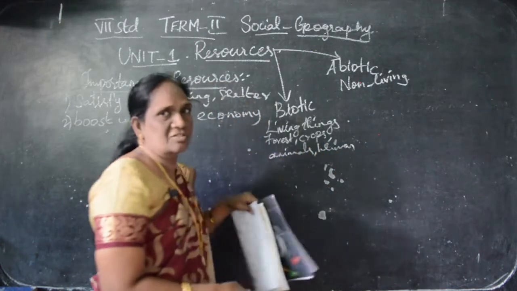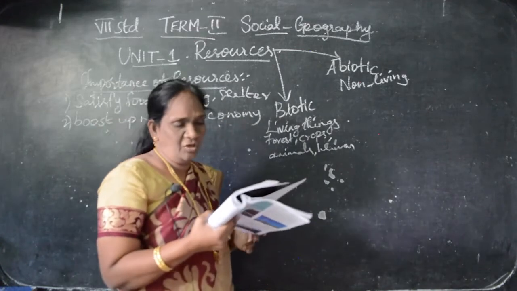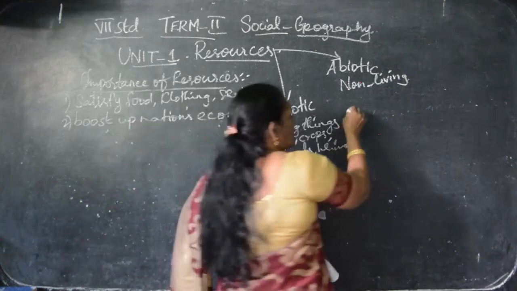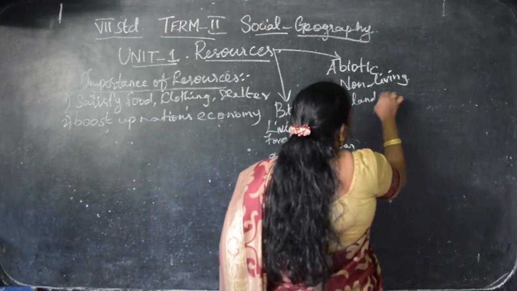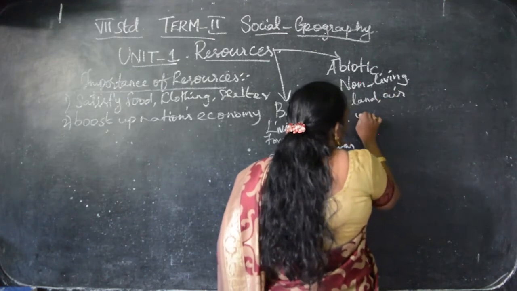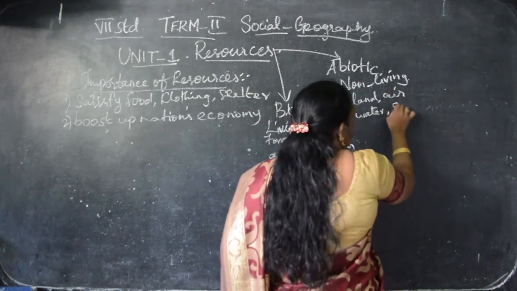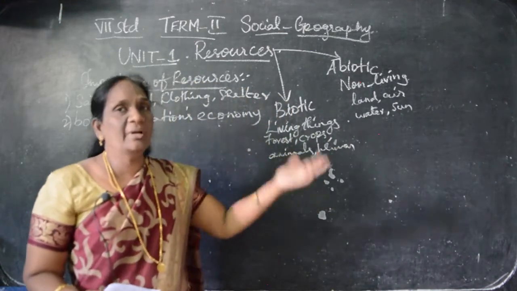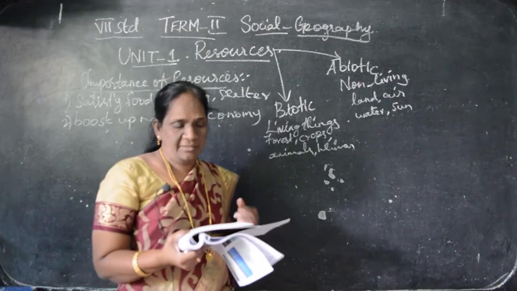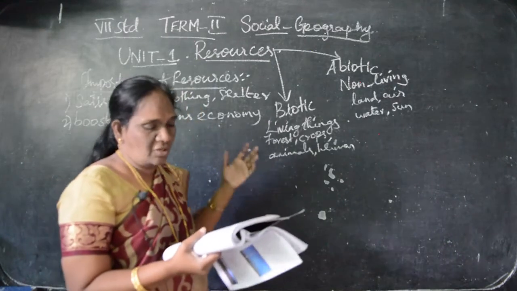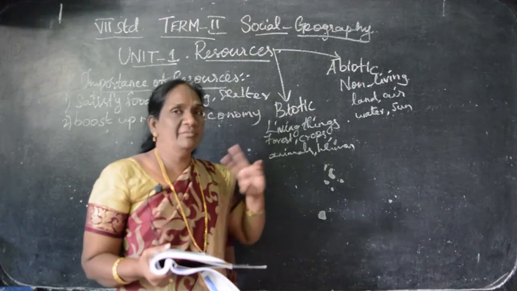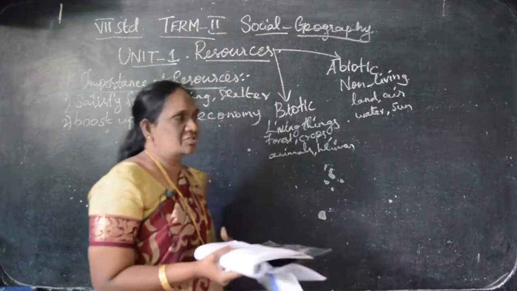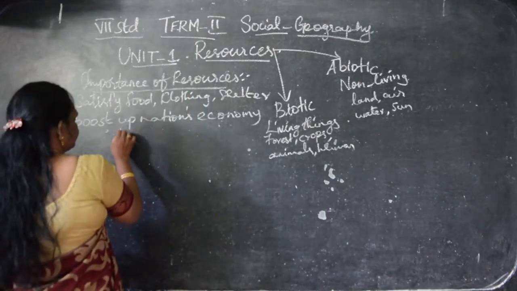All biotic resources. And what are abiotic resources? They are non-living resources, for example land, air, water, sun. They are all called non-living resources, that is abiotic resources. Have you understood? And on the basis of renewability, we can divide the resources into two: renewable resources and non-renewable resources. Understand?